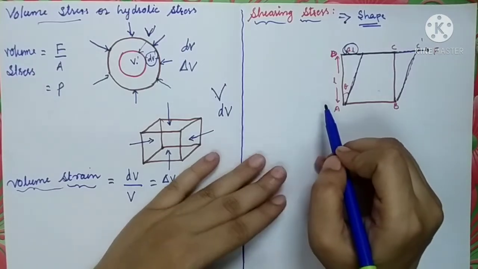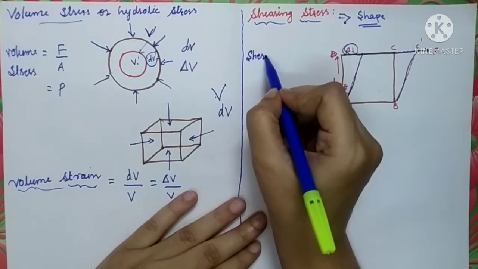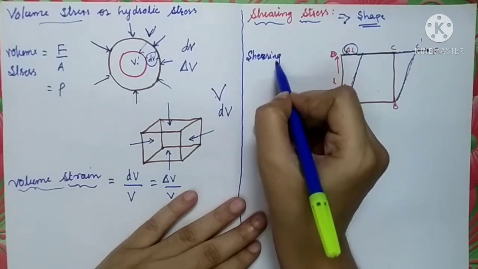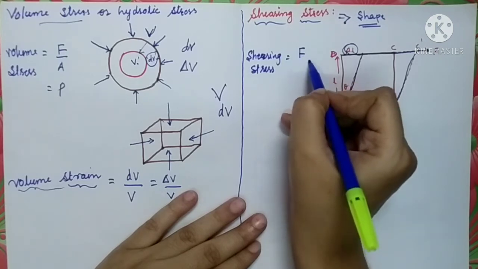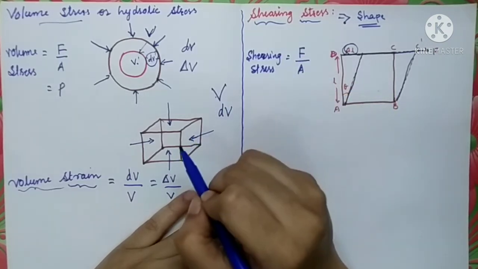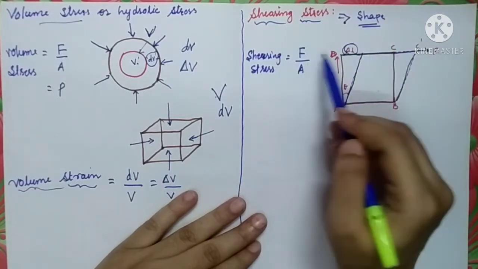So shearing stress, how can you define it? Shearing stress has the formula force per unit area. The stress will have the same formula for applied force.